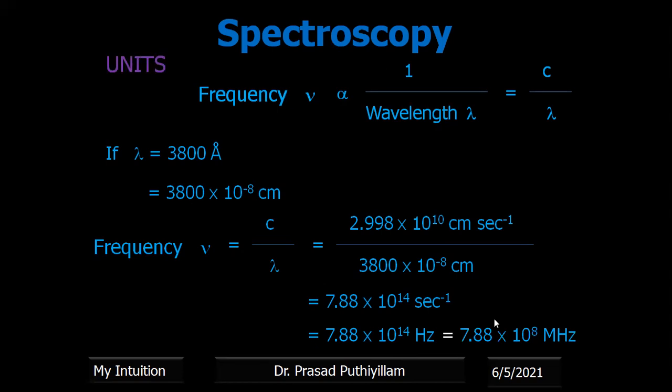When we convert into megahertz, we divide by 10 to the power 6, so we need to deduct that, it becomes 10 to the power 8. That is 14 minus 6, it becomes 8. Therefore, it is 7.88 into 10 to the power 8 megahertz.